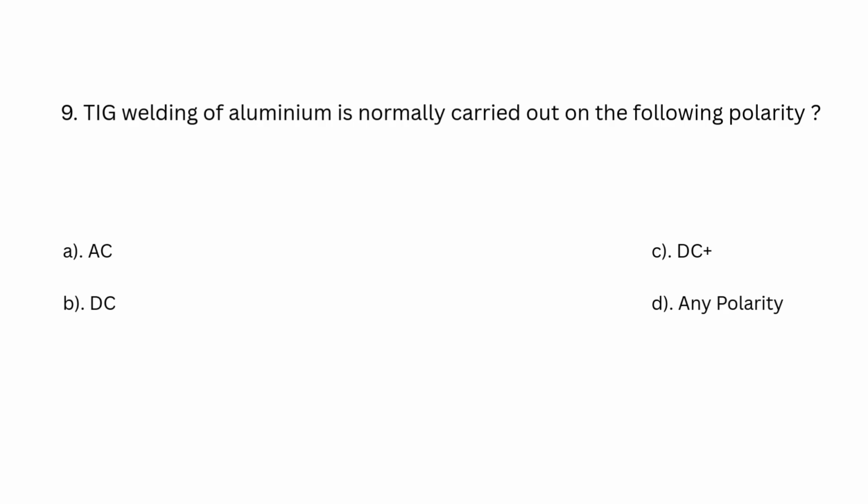Number 9. TIG welding of aluminium is normally carried out on the following polarity? A. AC. B. DC-. C. DC+. D. Any polarity. The answer is A. AC.